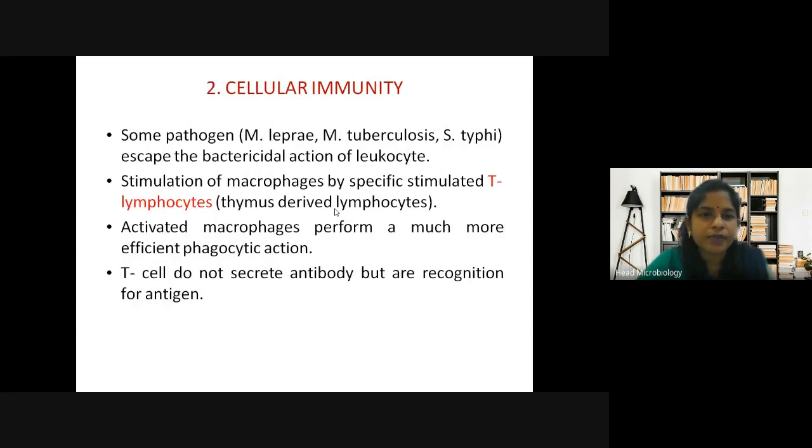Here, cellular immunity is produced by the macrophages, through stimulation of macrophages by specifically stimulated T lymphocytes. Activated macrophages perform a much more efficient phagocytic action. T cells do not secrete antibody but are recognition sites. So in this case, they do not produce antibodies but are recognition sites for antigens.